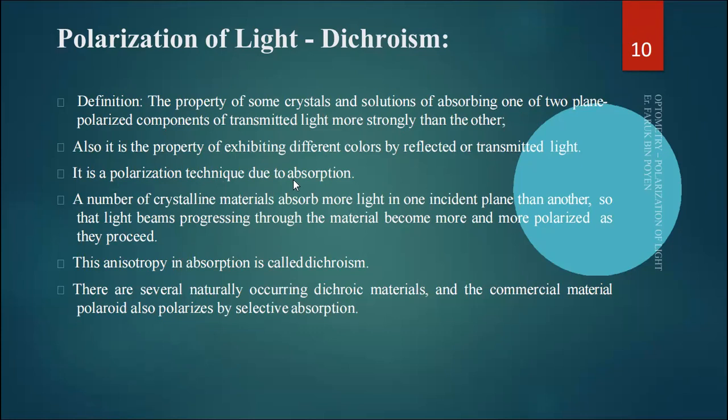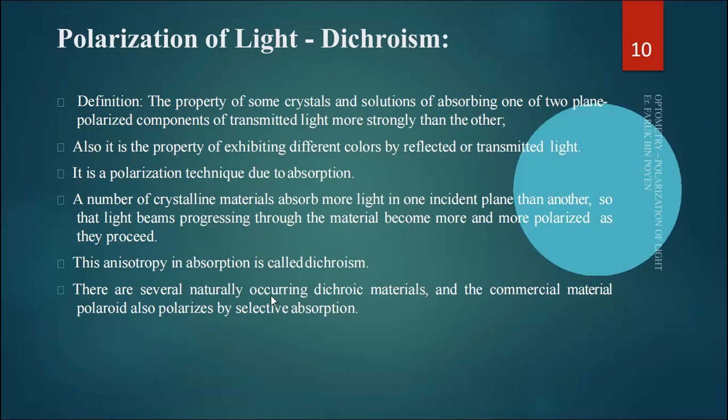It is a polarization technique due to absorption. A number of crystalline materials absorb more light in one incident plane than another. So the light beams progressing through the material become more and more polarized as they proceed. This anisotropy in absorption is called dichroism.